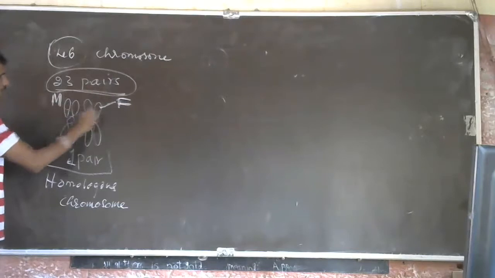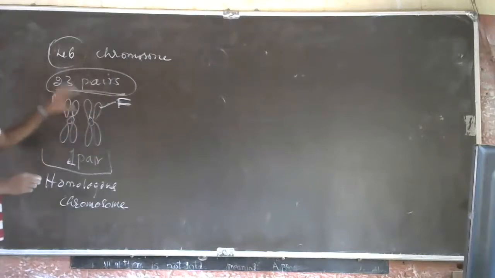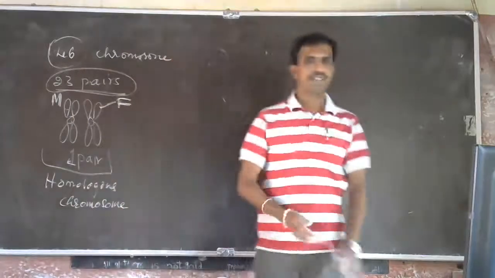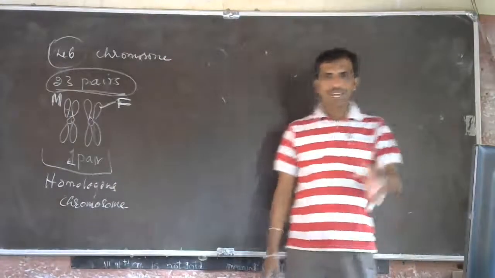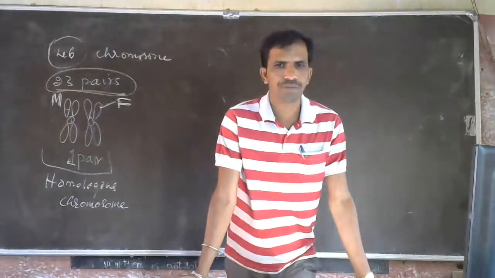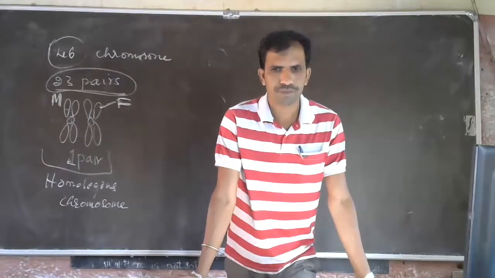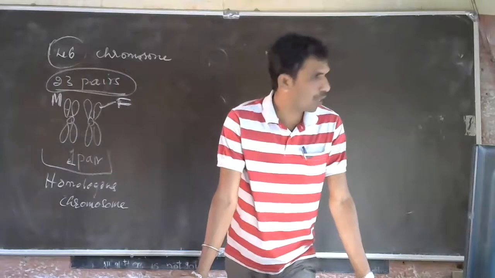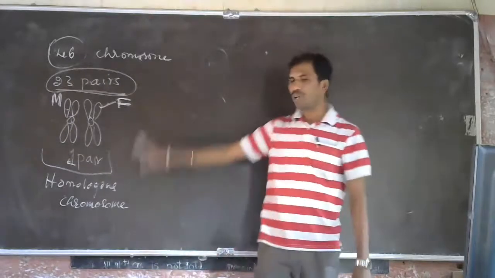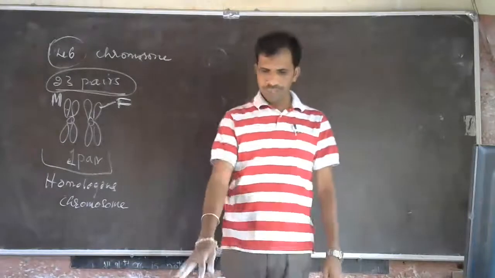So they are responsible for controlling the character. Is it clear? So till here, if you have any doubt, please ask now. These are some terminologies we use in understanding the law of inheritance.